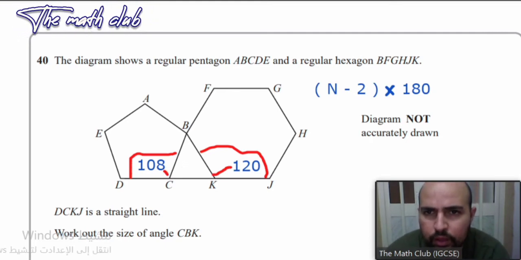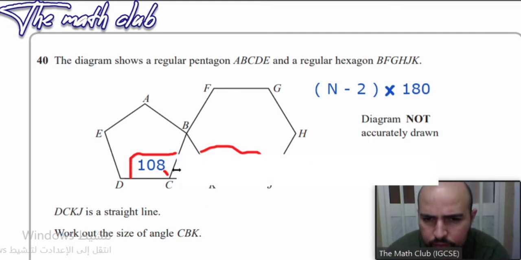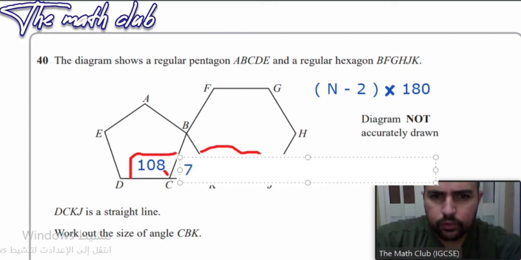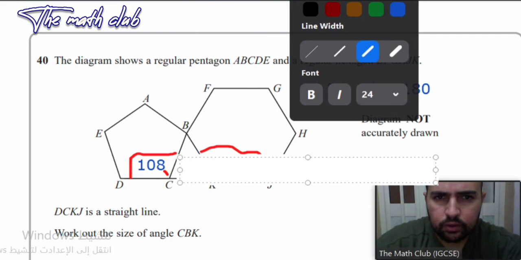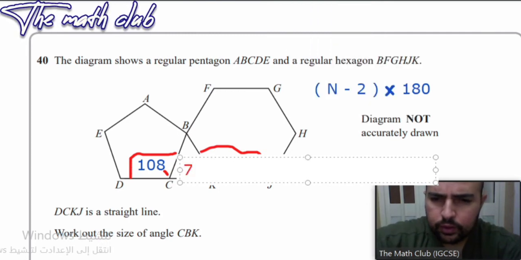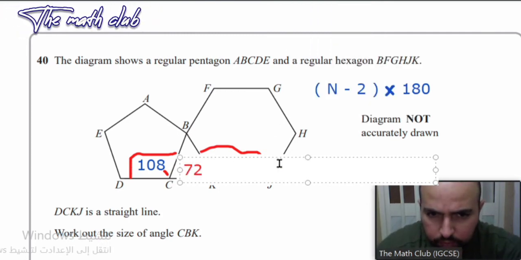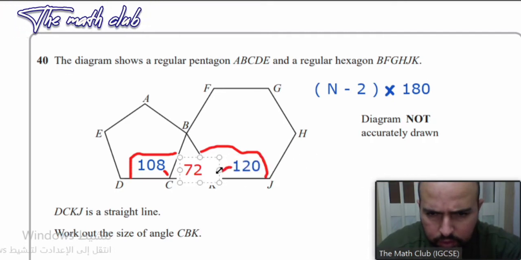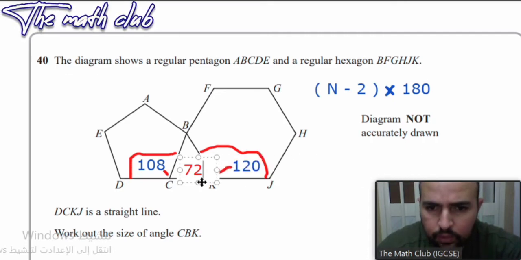So we come here and write 72. Put it like this, 72, using a red color. We put it here. Make it smaller maybe.